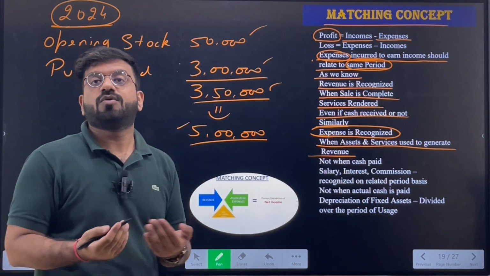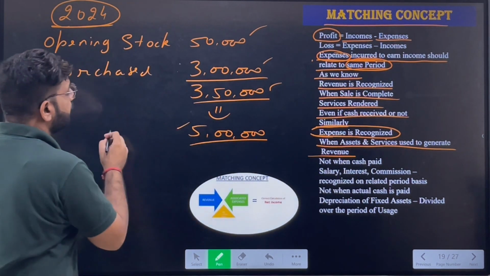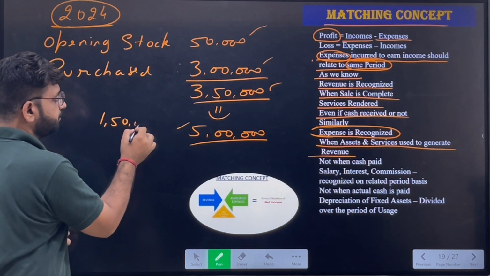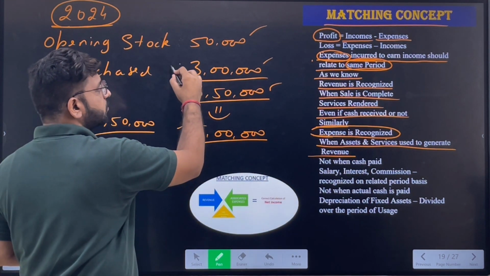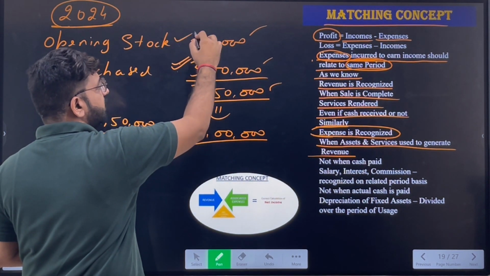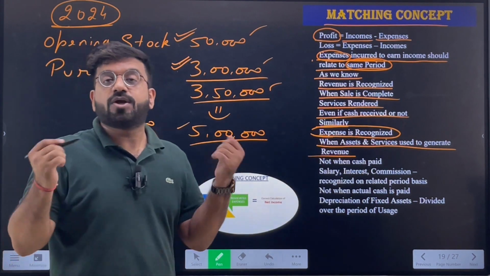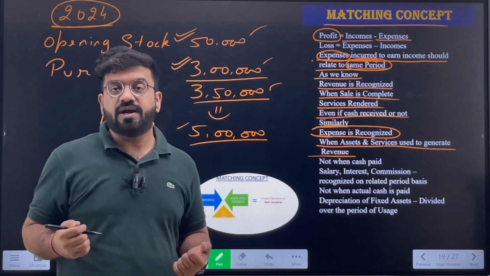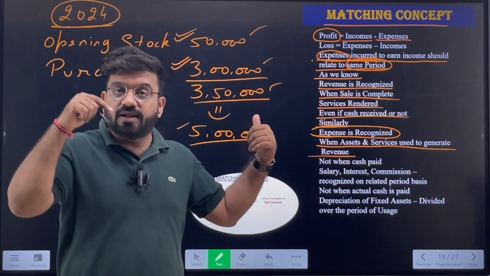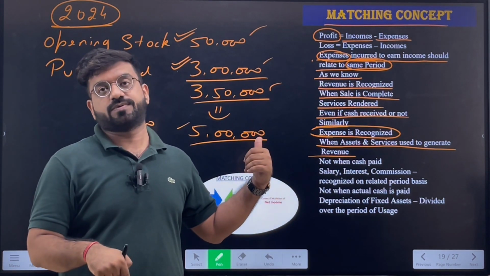So what is the amount of profit we have made? Yes, we have made a profit of 1,50,000. These 3 lakhs are also the expenses for the current year, and this 50,000 is also the expense for the current year, because the revenue which I am generating after selling these goods relates to this particular year itself.